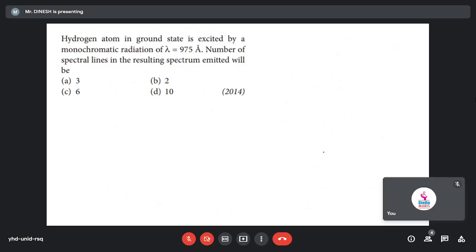The number of spectrum lines, we have one formula, right? Yes, sir, n into n minus 1 by 2. But here we don't know the value of n.